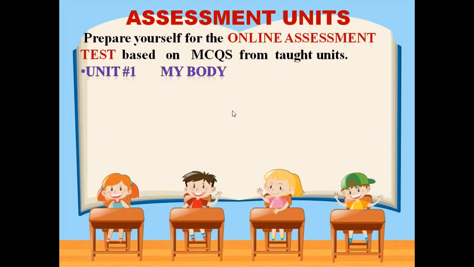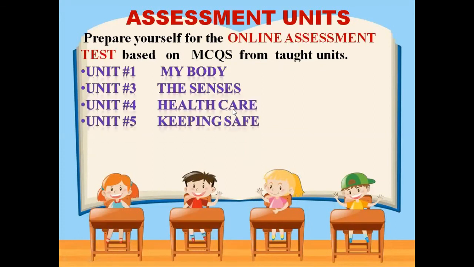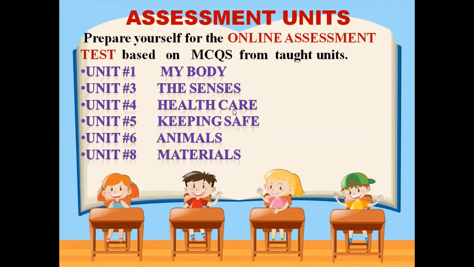Unit number 1, my body. Unit number 3, the census. Unit number 4, healthcare. Unit number 5, keeping safe. Unit number 6, animals. Unit number 8, materials. And last, unit number 14, movement. These all units will come in your assessment test, so read and learn all these units thoroughly. My today's class is the revision class, and it will be very helpful for you in making your assessment test very good. So everybody read all these units thoroughly.